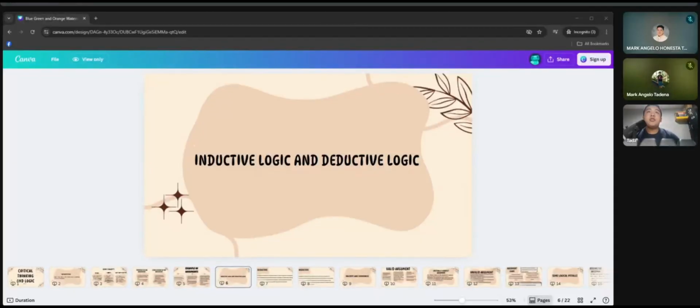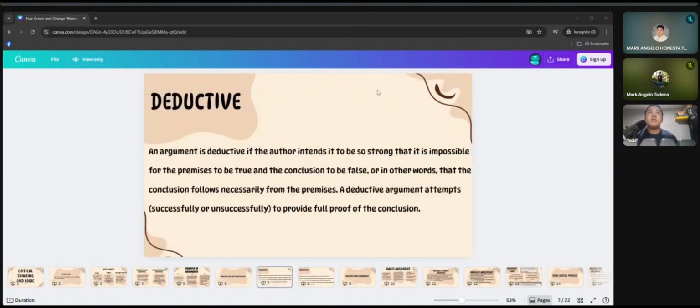So here, we're going to be talking about the deductive and inductive logic. So for the first one is deductive. An argument is deductive if the author intends it to be strong, that it is impossible for the premises to be true and the conclusion to be false, or in other words, that a conclusion follows necessarily from the premises. A deductive argument attempts, successfully or unsuccessfully, to provide full proof of the conclusion.